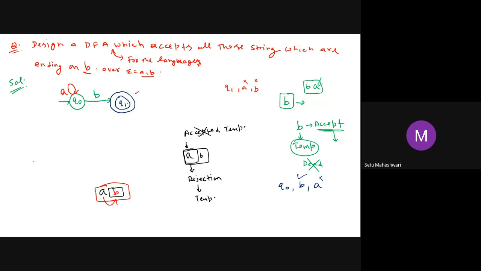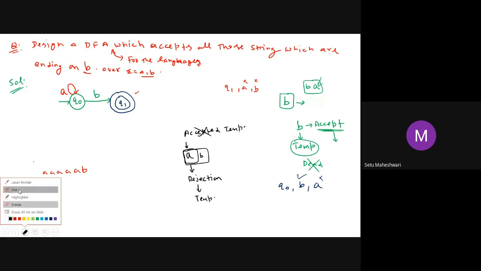If I'm standing on Q1, what do I already have in my string? At least B must have already come. There is a possibility that plenty of A's might have come, and after that B must have come. Or there's a possibility that only B is available. These types of strings will be available.